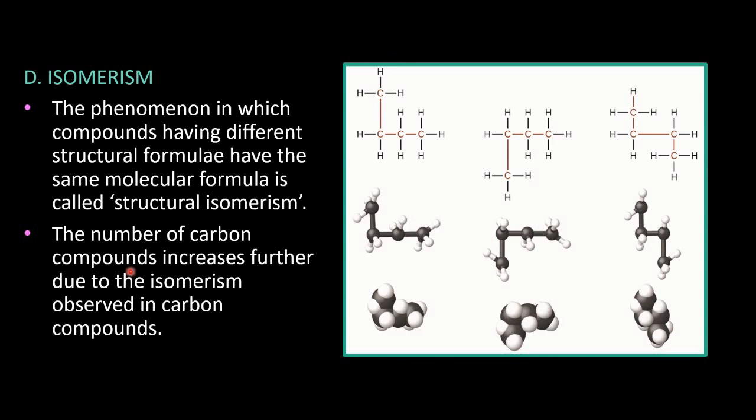So this is one important property which helps carbon to increase the number of compounds. For example, you can see all these compounds have the same molecular formula, that is C4H10. You can count the number of carbon and hydrogen in all these structures, they are going to be the same. But when you see the orientation with which the atoms are arranged, they are different. So this is how they have a different structural formula but the same molecular formula.